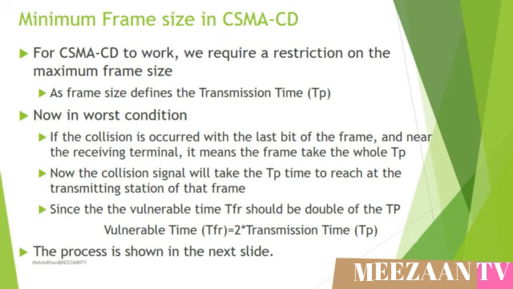For CSMA/CD to work, we require a restriction on the minimum frame size. A long frame has a long transmission time, while the transmission time of a small frame is small. Now consider the worst condition. If the collision occurs with the last bit of the frame and near the receiving terminal, it means the frame takes the whole transmission time. Now the collision signal will take the transmission time to reach the transmitting station of that frame. Since the vulnerable time should be double the transmission time. The process is shown in the next slide.